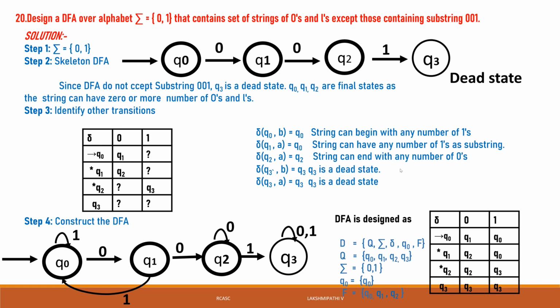Then Q1 is a final state. Q1 of 0 is Q2, Q1 of 1 is Q0. Then Q2 is a final state. Q2 of 0 is Q2, Q2 of 1 is Q3. Then Q3 of 0 is Q3, Q3 of 1 is Q3. One more thing here: the starting state is Q0, and the final states are Q0, Q1, Q2. That is the main thing, very important for the DFA. More than 20 problems we did with this method.